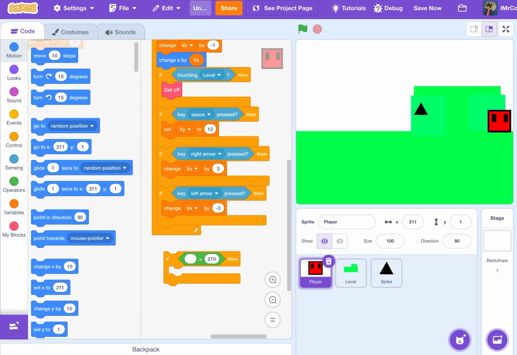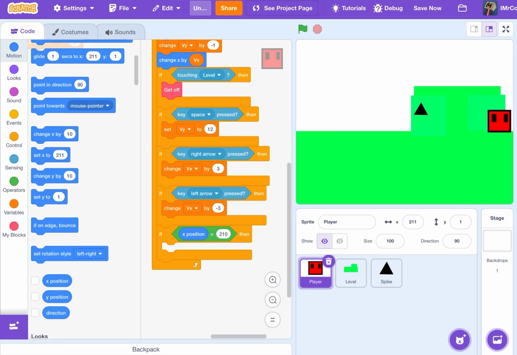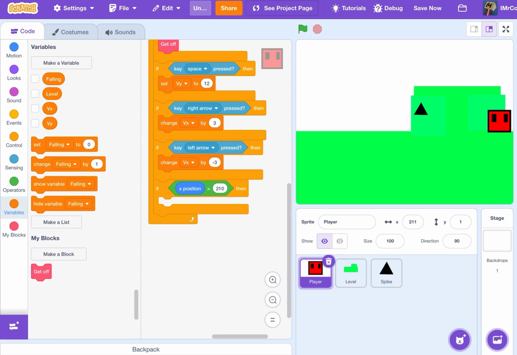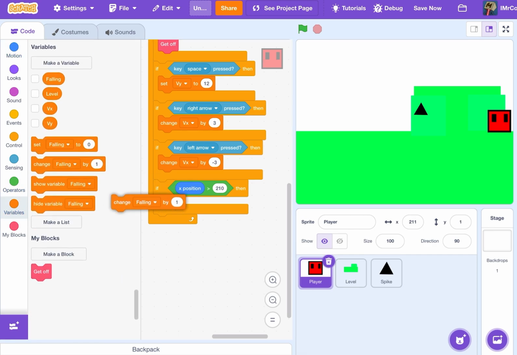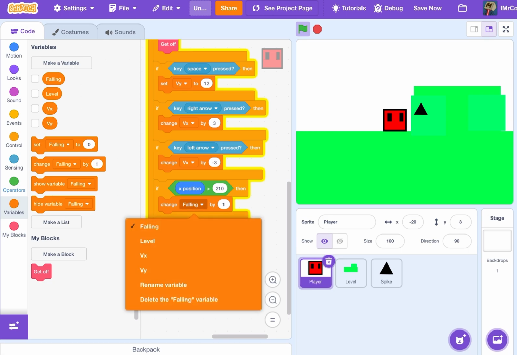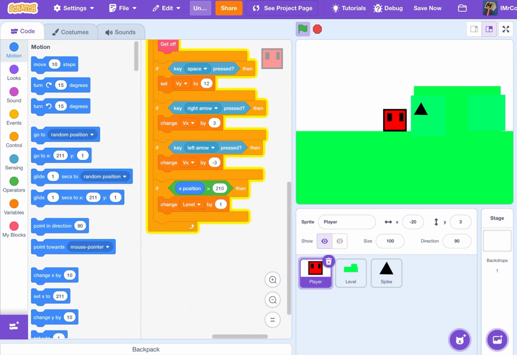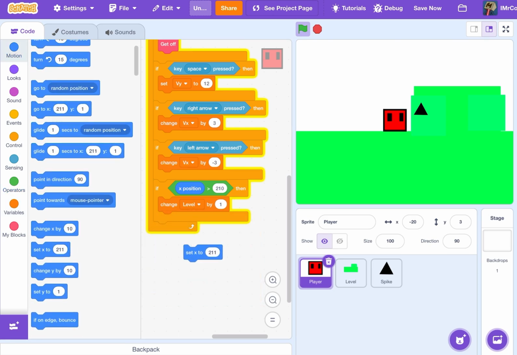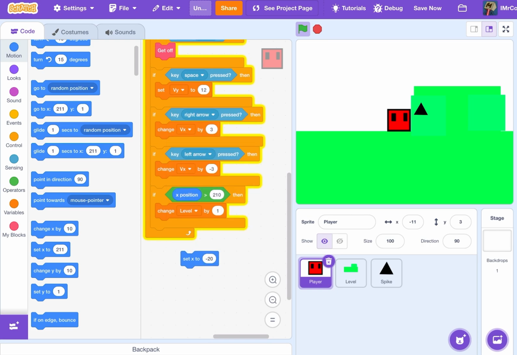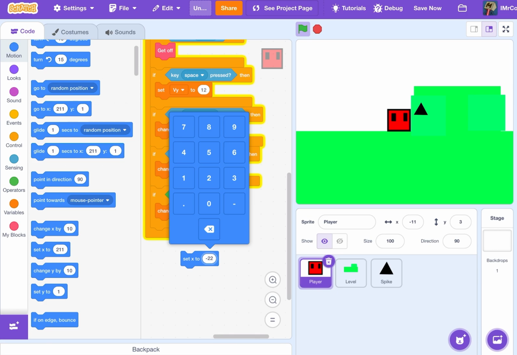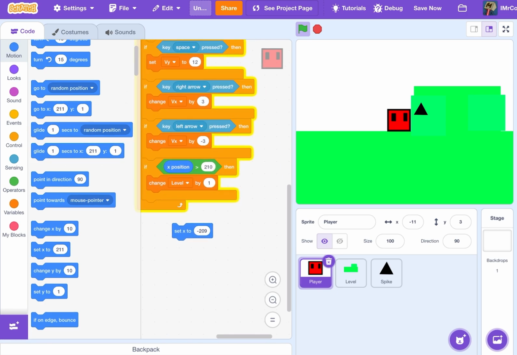If X position is more than it, then we will set X to minus 209, and change the level by 1.